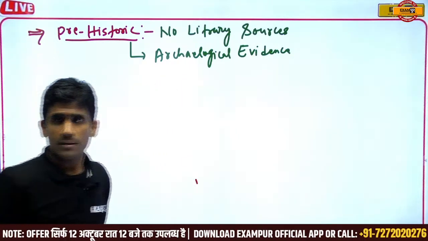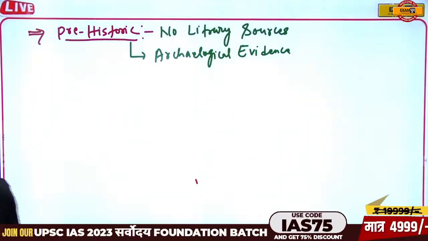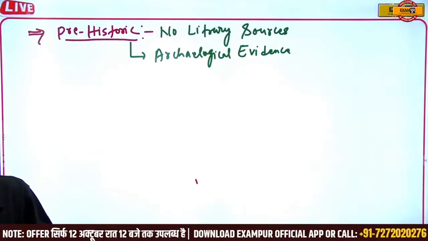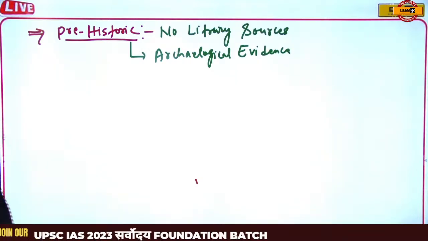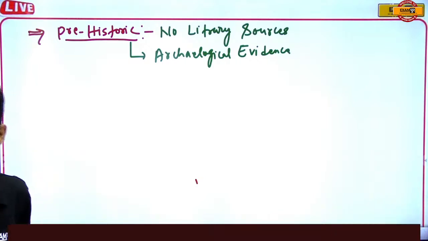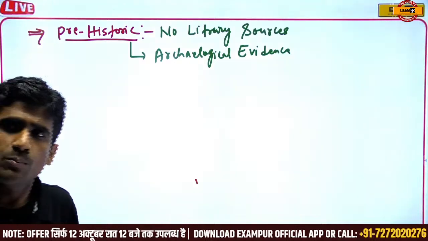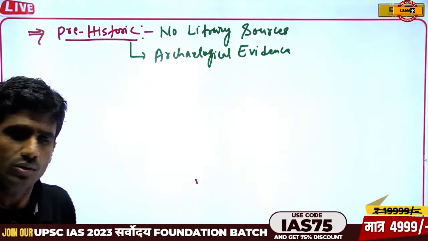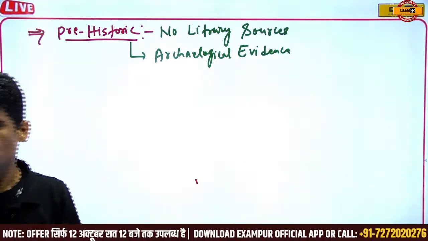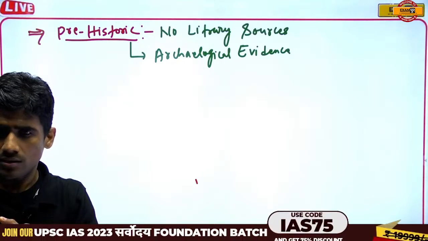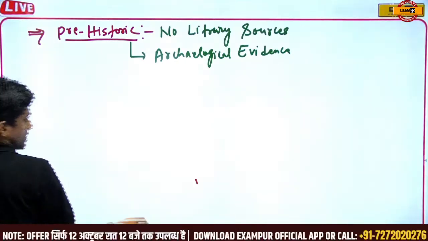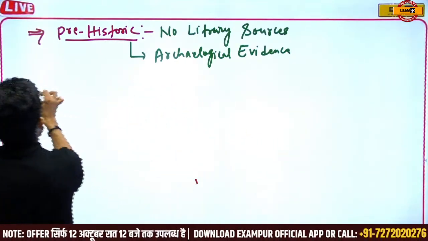What is archaeological? Yes, we come to this point, but before that we first deal with the time period, which is basically how history is divided. The first is prehistory, where there are no literary sources, and the second is protohistory. Protohistory means there are sources, there are scripts, there are literary sources, but they are not yet deciphered.